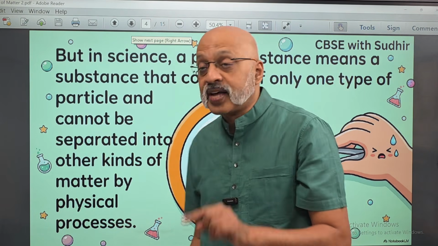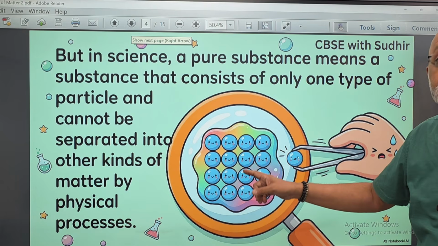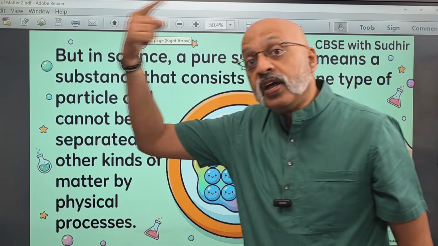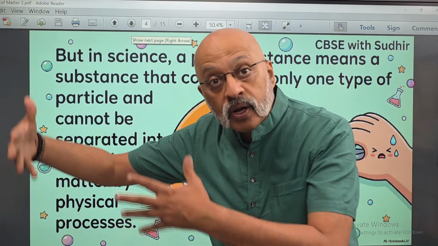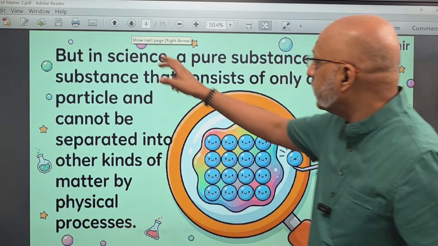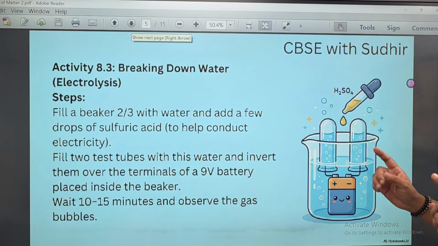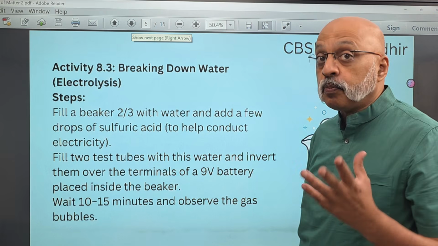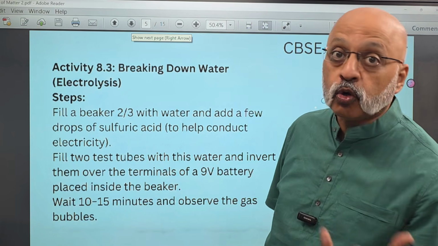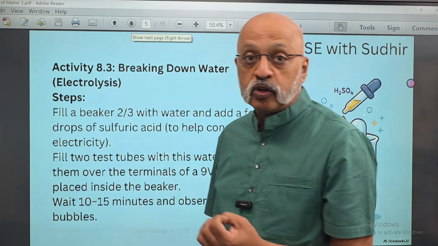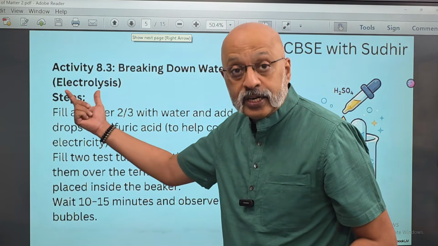So in the world of science, pure substance definition is different from the way we understand it in our regular daily world. Okay, I hope this is clear. Now, let's do the activity. It will be more clear. Let's break down water. Is it possible to break down water into hydrogen and oxygen? Yes, it is possible through a method called electrolysis.